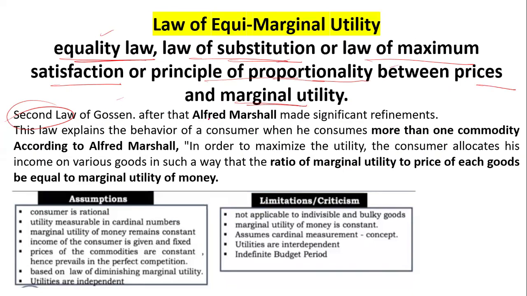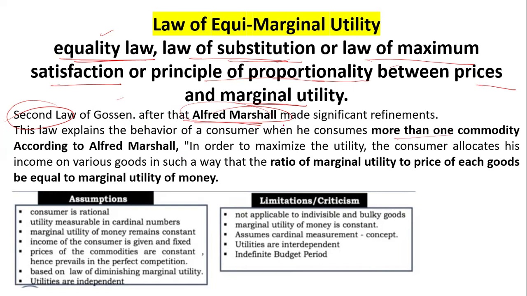These are all the other names of equi-marginal utility. Again, this law is Gossen's second law, and it was later identified by Alfred Marshall. You keep hearing the name of Alfred Marshall everywhere. This law explains the behavior of the consumer when he consumes more than one commodity.